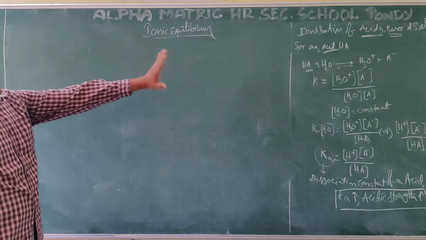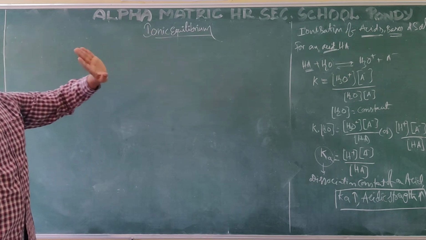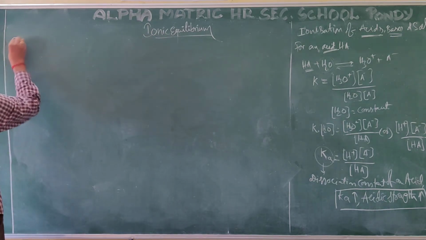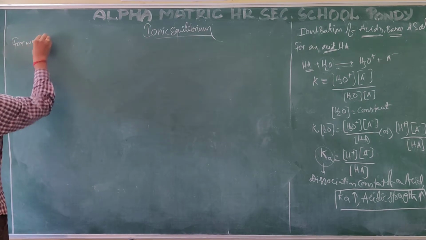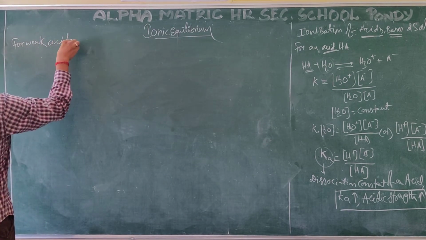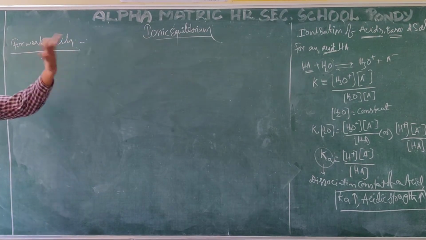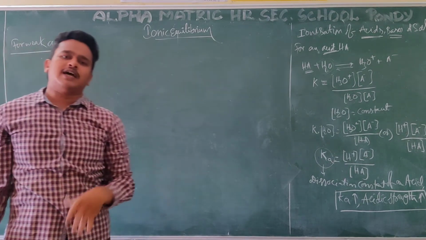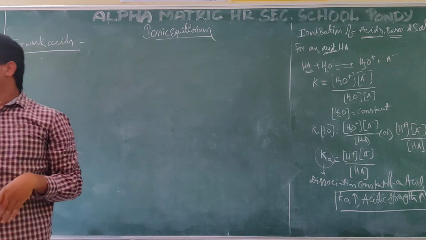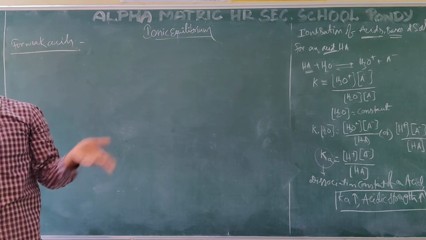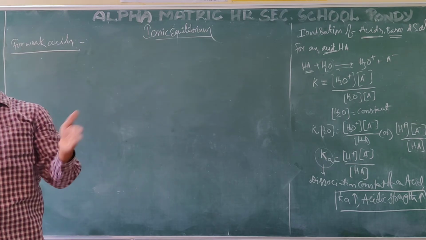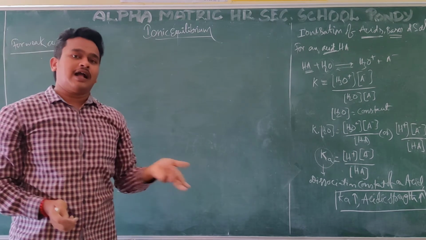I am talking about acid, but you can take a base also, or a salt also. This is mainly for weak acids. Why only weak acid? Strong acid is no problem. For a strong acid, out of 100 molecules, 99 convert into ions. For a weak acid, out of 100, only 5 or 6 or 7 convert.